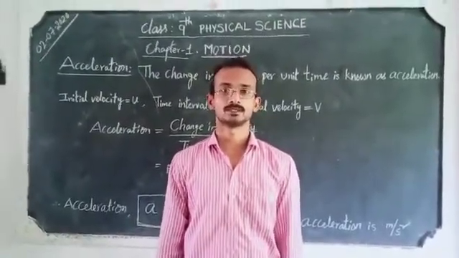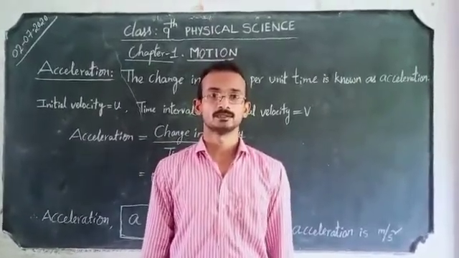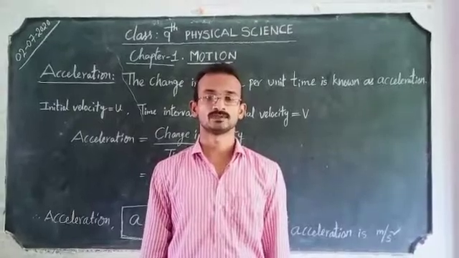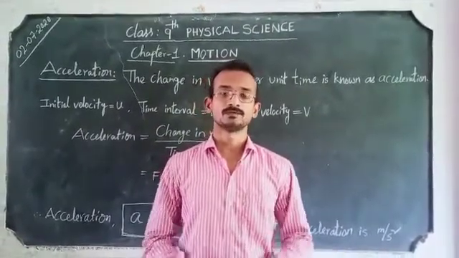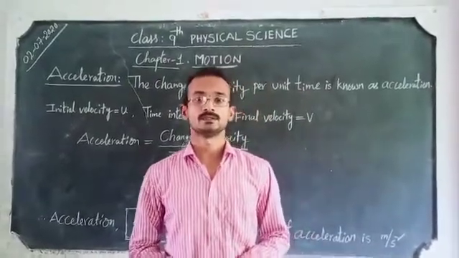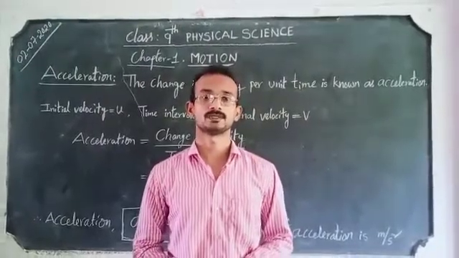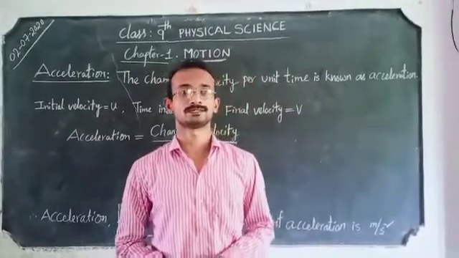Today I want to continue the lesson Motion from the ninth class Physical Science. In the earlier days, I told you about uniform motion and non-uniform motion. In uniform motion, the velocity is constant, and in non-uniform motion, the velocity is changing. In our daily life, we observe the change in the velocity of objects.